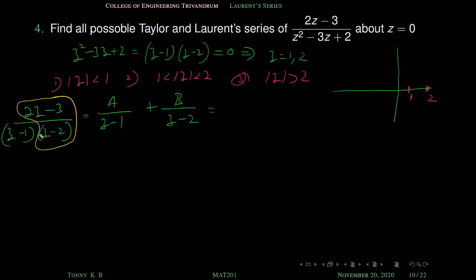Okay. So when z equal to 1 on this portion, what happened? When z equal to 1, this is 2 minus 3, this is minus 1. This is minus 1, this is 1 minus 2 is minus 1. So this is 1. So A equal to 1. So 1 by z minus 1 plus. Then how to find B?